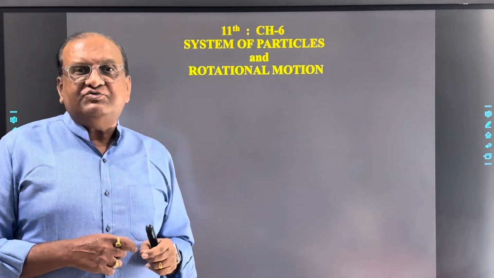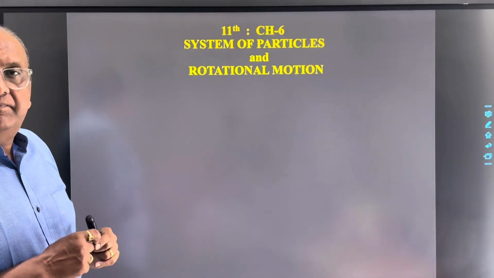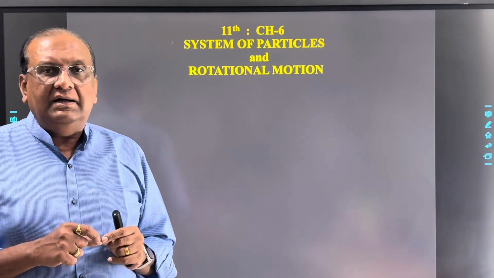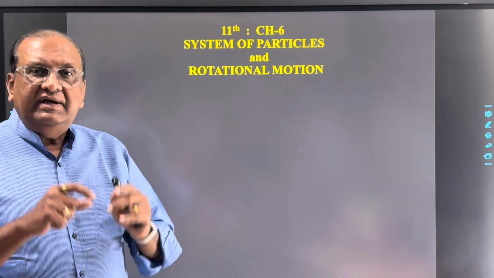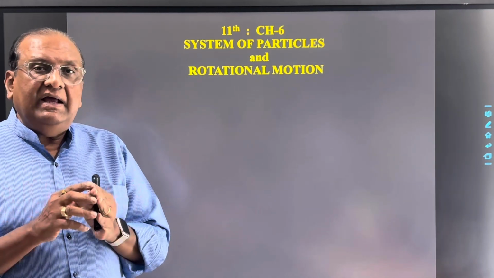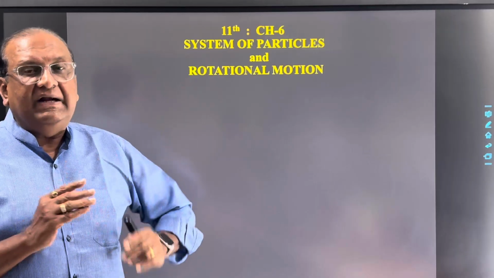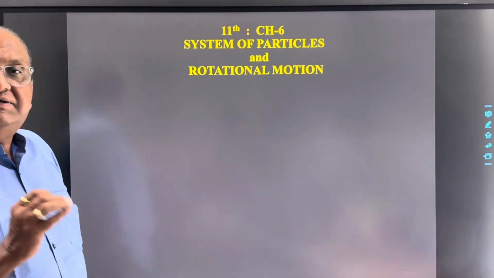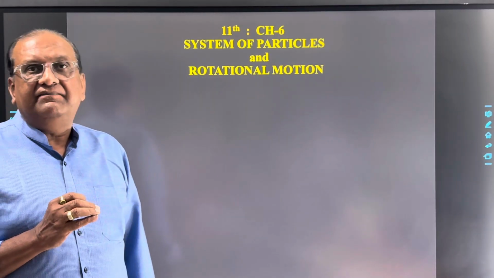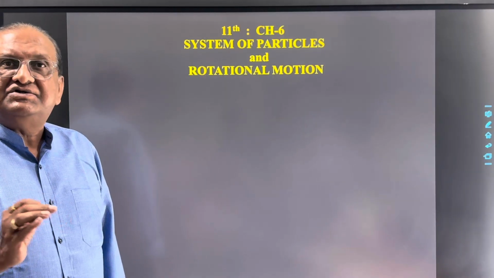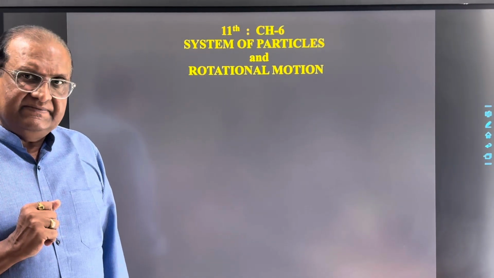In practice, when we deal with any object, it is not a particle, but it is made of a large number of particles. It implies that every object has a large number of constituent particles.